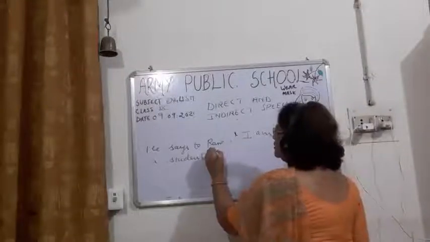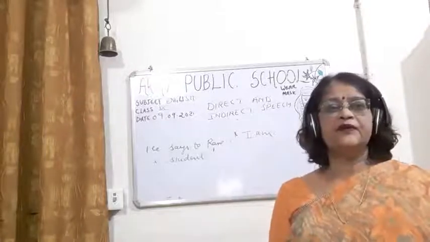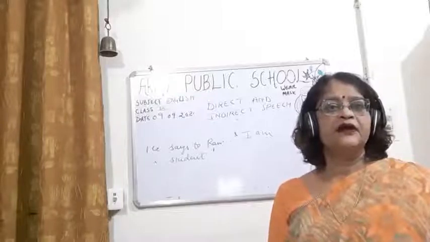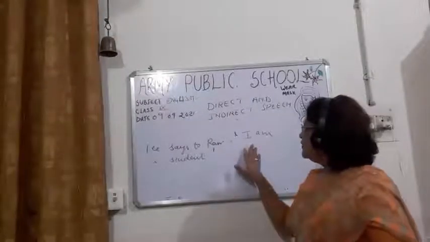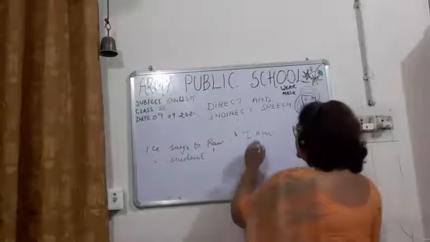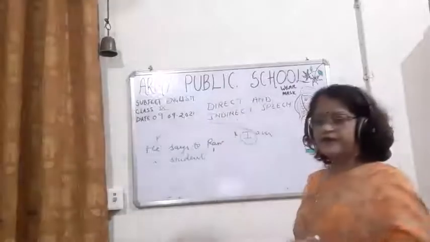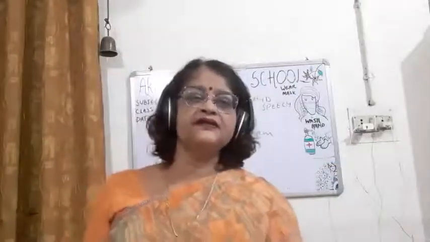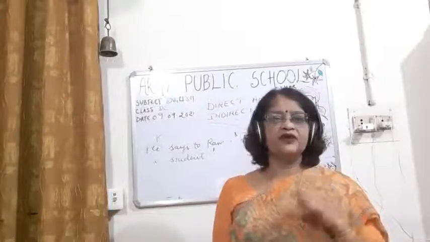Now, children, we have to see if the first person is inside the inverted comma, then it will be changed according to the subject of the reporting part. First of all, you understand the two parts. The first part is the reporting part, and the second part inside the inverted comma is the reported part.